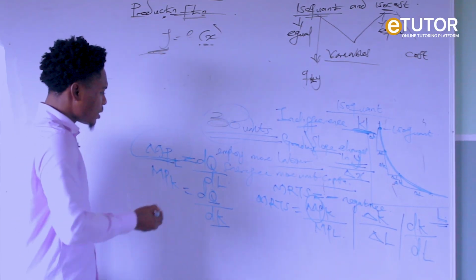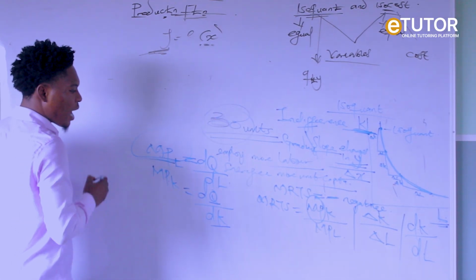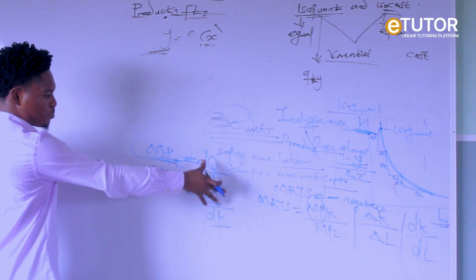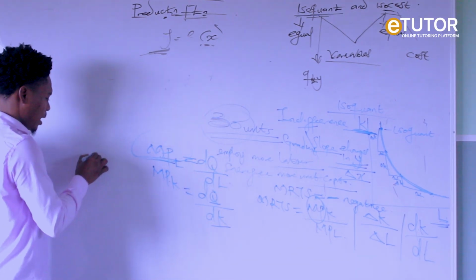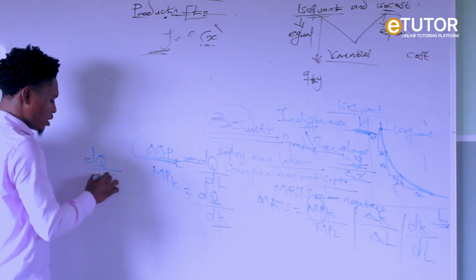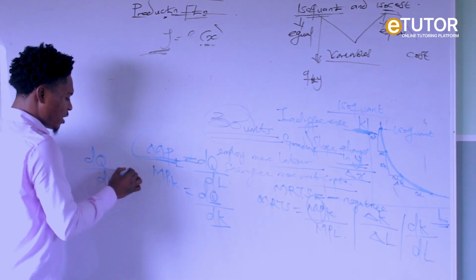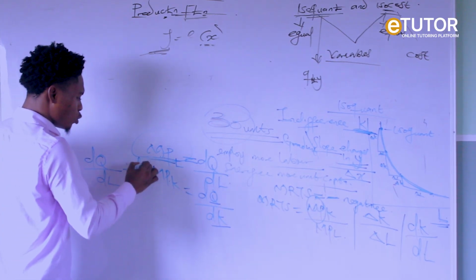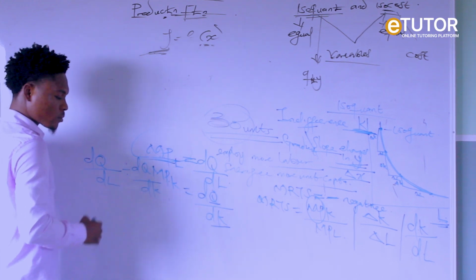Now, we said MPL over MPK. Let's bring it out. Our MPL is dQ over dL, divided by dQ over dK.